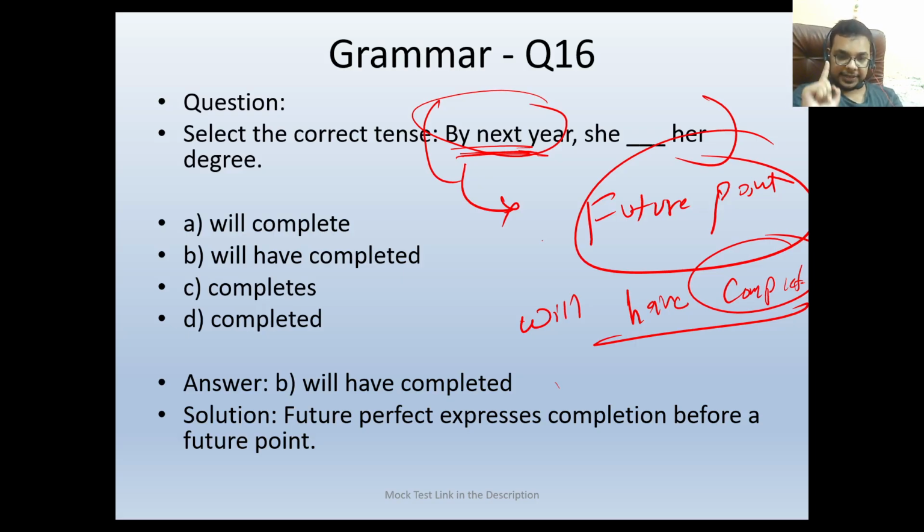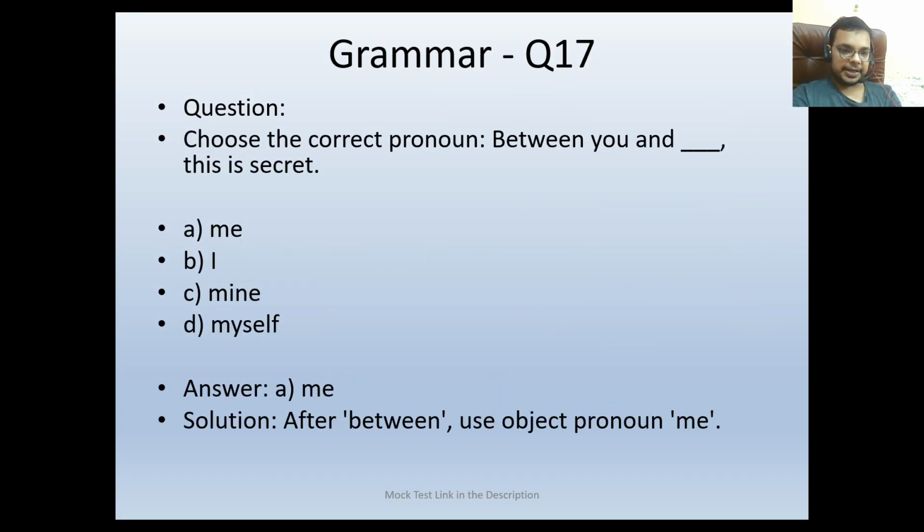If it is future perfect tense, then we always use have completed. So this would be our correct form. By next year is the basic thing we use to identify that we are going to the future perfect expression. That's why we will be using she will have completed. This would be our answer.